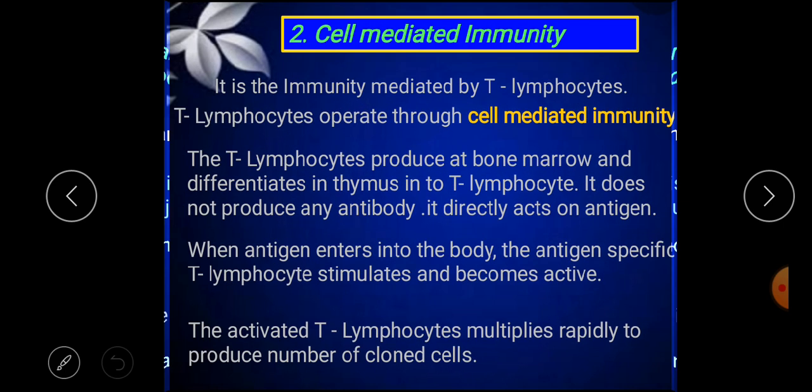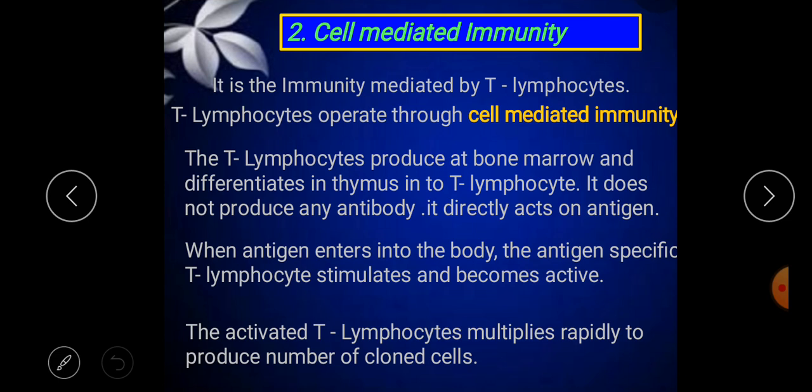The next concept is cell mediated immunity. What is cell mediated immunity? It is the type of immunity mediated by T lymphocyte cells.